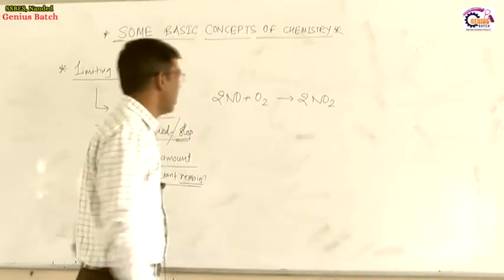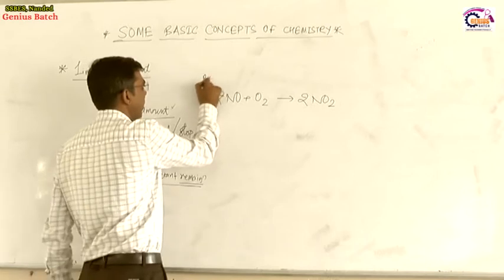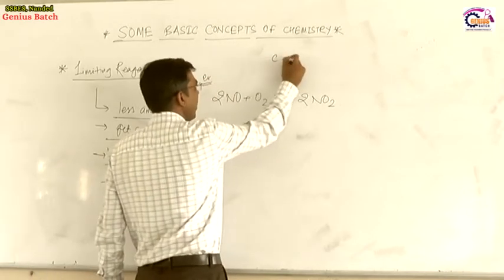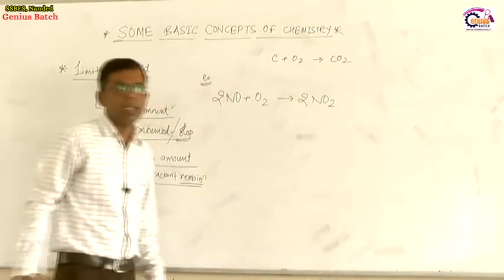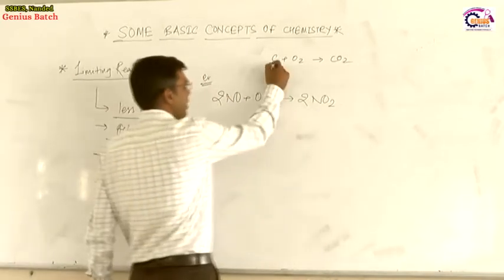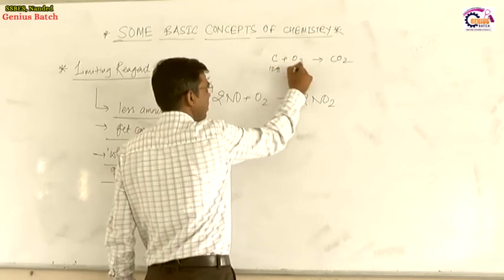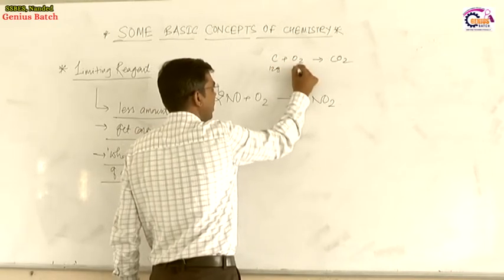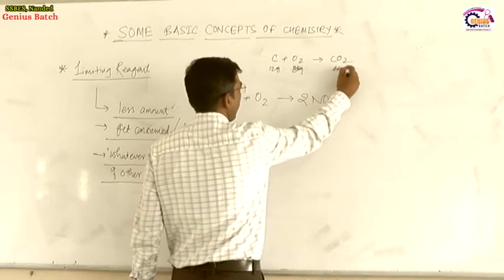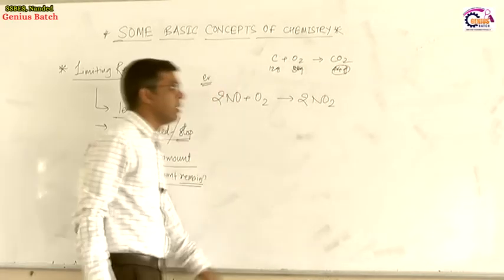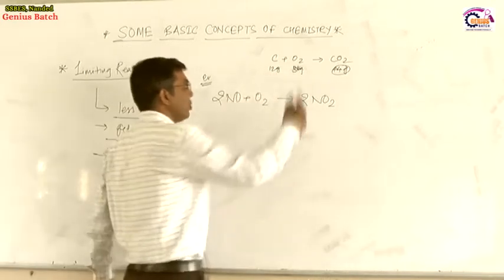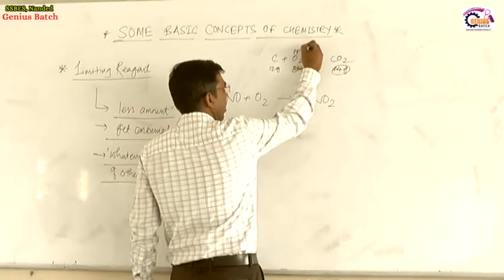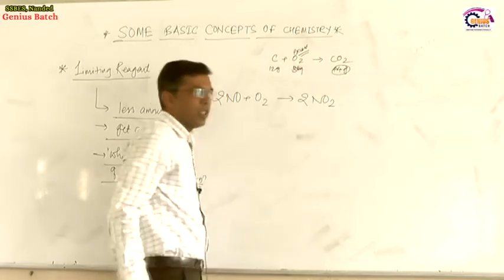Now let us take one example in general. Suppose we have carbon and it reacts with oxygen, forming carbon dioxide. In this reaction, 12 grams of carbon combines with 32 grams of oxygen and we get 44 grams of carbon dioxide. Here 12 grams of carbon combines with an excess of air, or excess of oxygen.